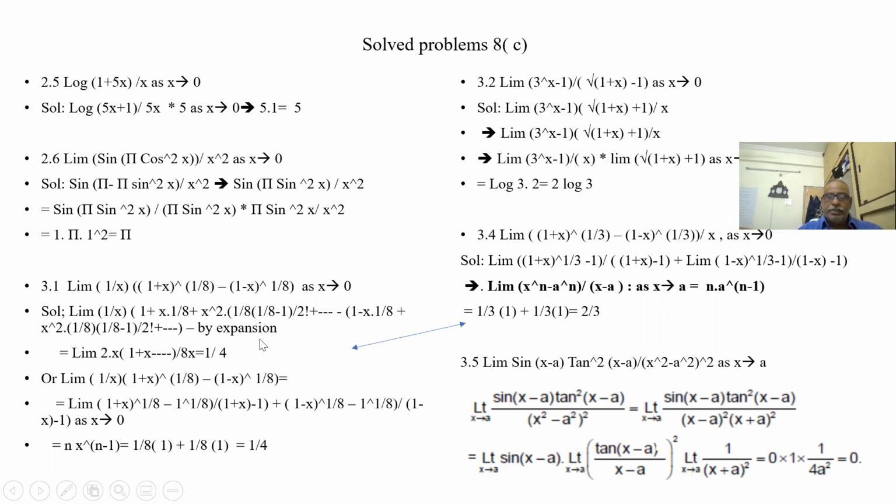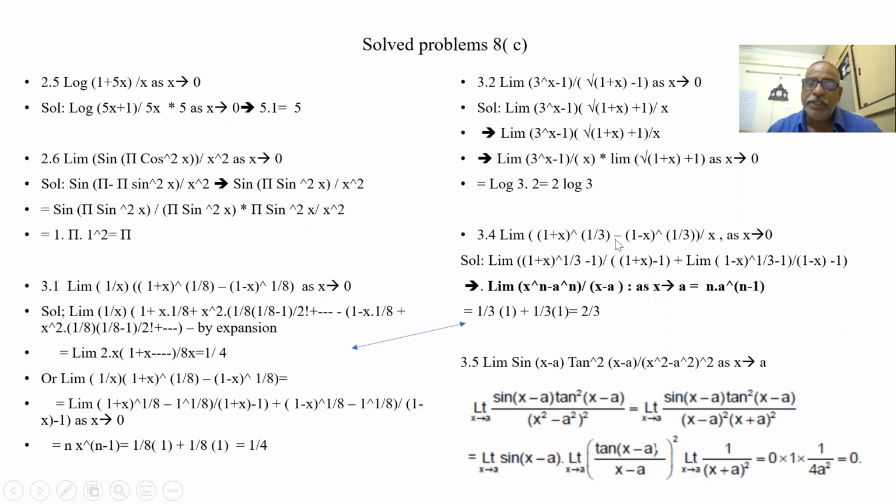See here, this one and this one are both the same type of example. Let us see here: (1 plus x) whole to the power 1 by 3 minus 1 by x, and (1 minus x) whole to the power 1 by 3 by x. In place of 1 by 8, it is 1 by 3. So here what we have done? Limit of (1 plus x) whole to the power 1 by 3 minus 1 by 1 plus x minus 1, plus limit of (1 minus x) whole to the power 1 by 3 minus 1 by 1 minus x minus 1. This we have converted into a standard form.